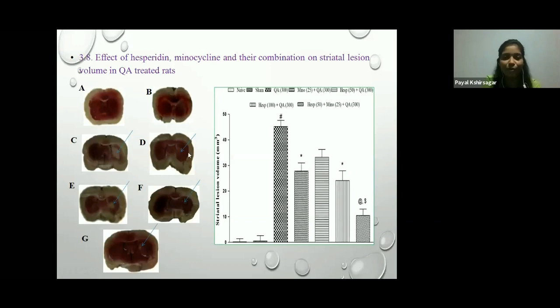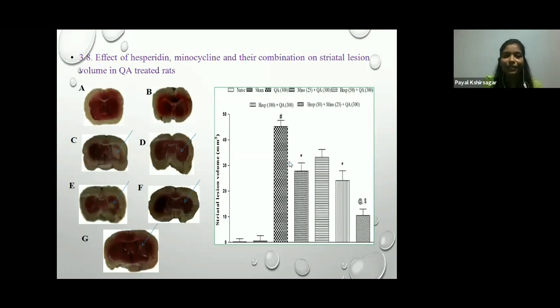The treatment was given, that is minocycline 25. Here a mild lesion occurs, and this is where the hesperidine 50 mg treatment was given. There is a mild lesion as compared to the quinolinic acid treated. This hesperidine 100 mg per kg has a mild lesion, and this is the hesperidine 50 and minocycline 25 rat brain section. It shows a very mild lesion.